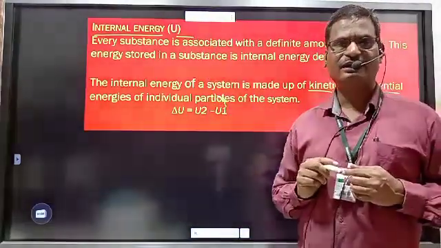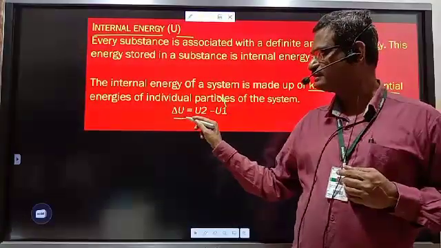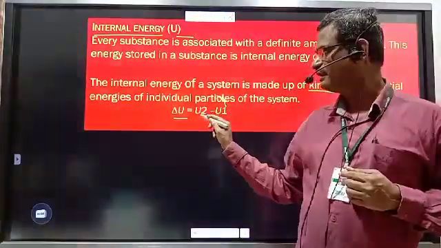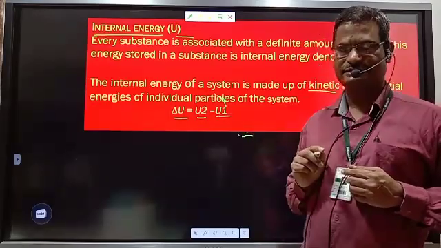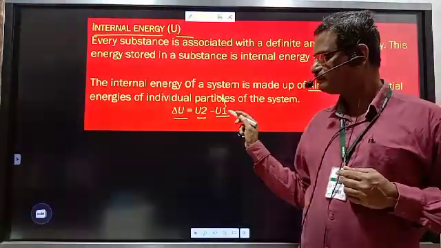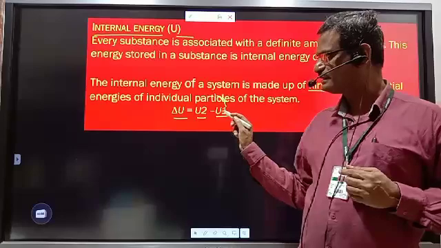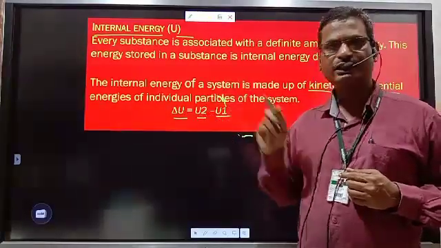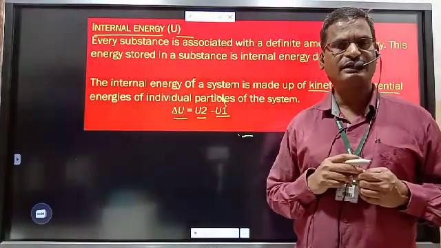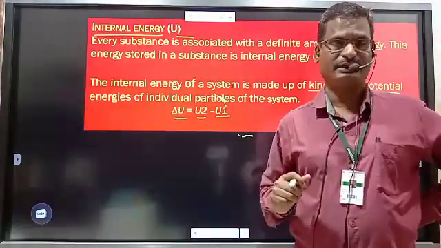Change in internal energy is the difference between internal energy in the final state and internal energy in the initial state. U1 is the internal energy in the initial state, U2 is the internal energy in the final state, and delta U is the change in internal energy, which is a state function.